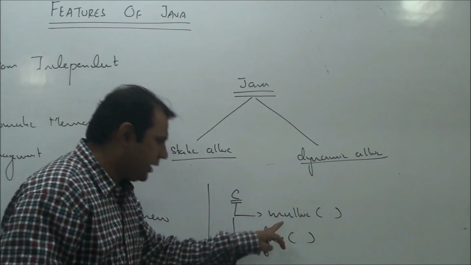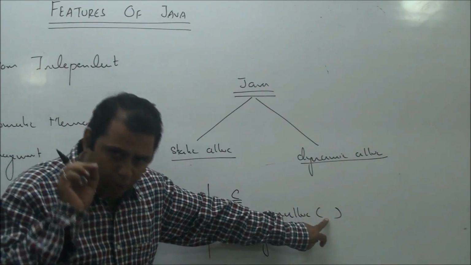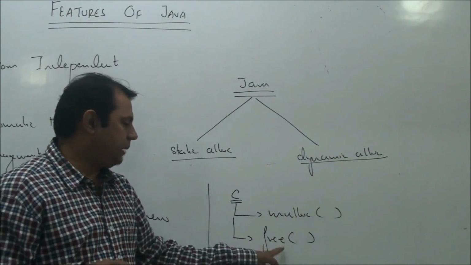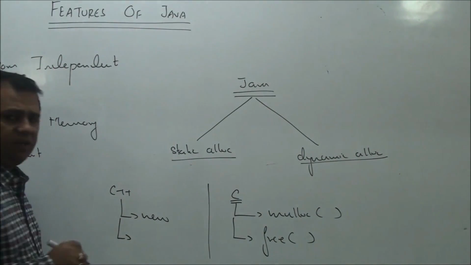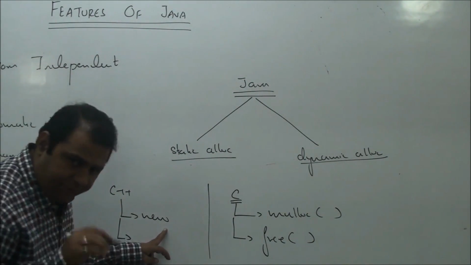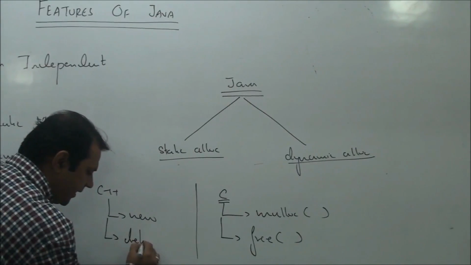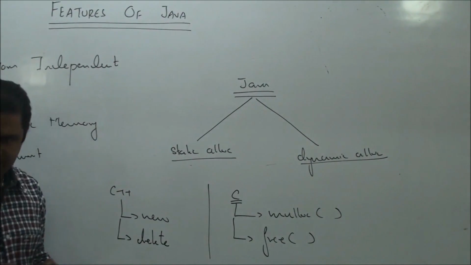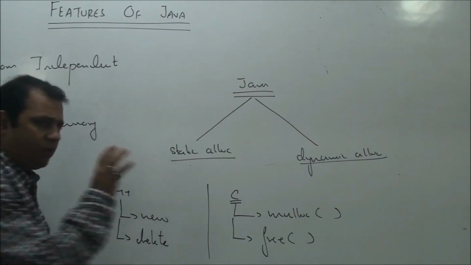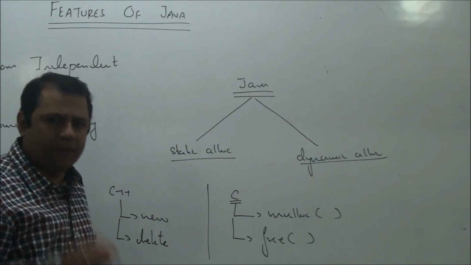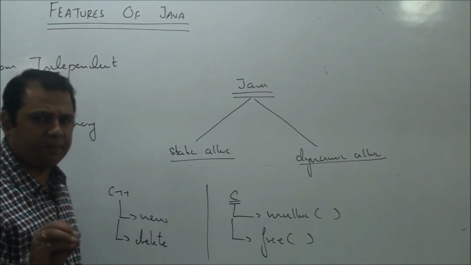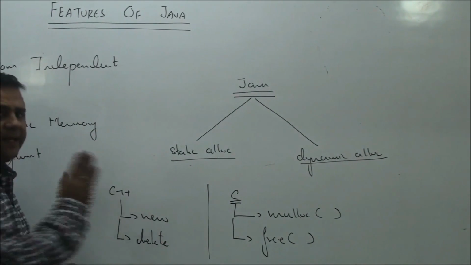I mean, any program which makes use of malloc should properly deallocate the memory also by putting a call to free. As far as C++ was concerned, we had a keyword called new, and for deallocating memory, we had another keyword called delete. Once we have called new, we have allocated memory. After we are done with that, we have used that memory for our own purpose, we should deallocate that memory by putting a call to the delete keyword.